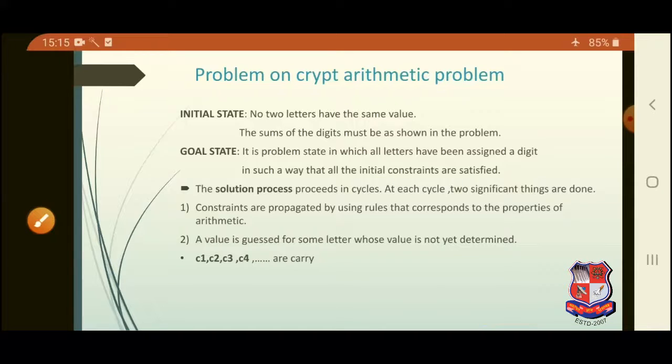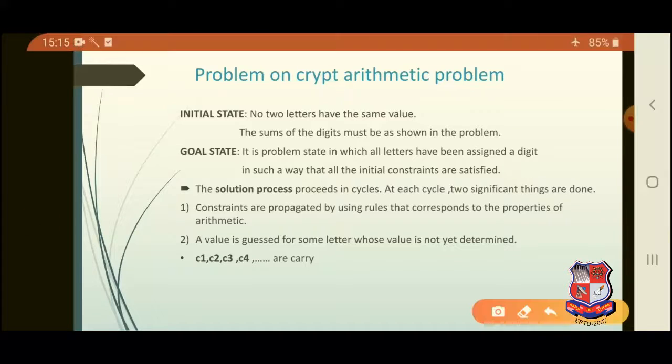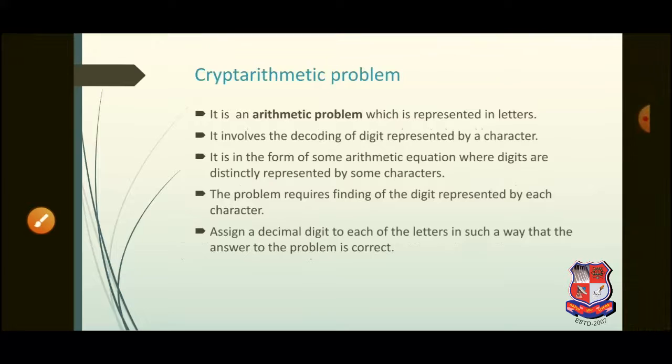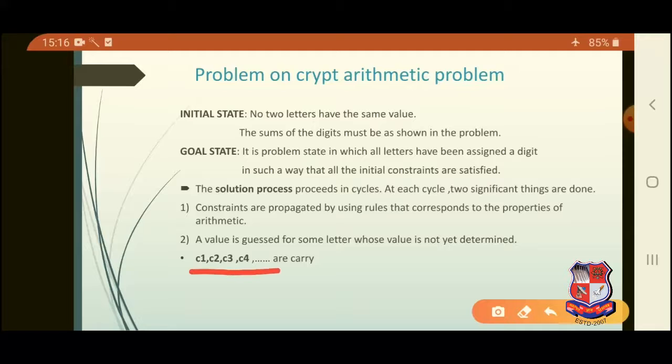The solution process proceeds in cycles. At each cycle, two significant things are done. First, constraints are propagated by using rules that correspond to the properties of arithmetic, and second, a value is guessed for some letter whose value is not yet determined. That means the first step goes with the constraint propagation, and second, if nothing is done, then a value is guessed for some letters. In the problem here, C1, C2, C3, C4, etc. will serve us as a carry.